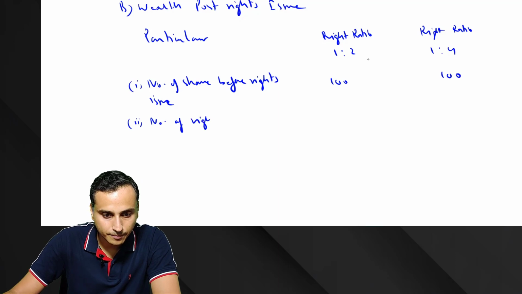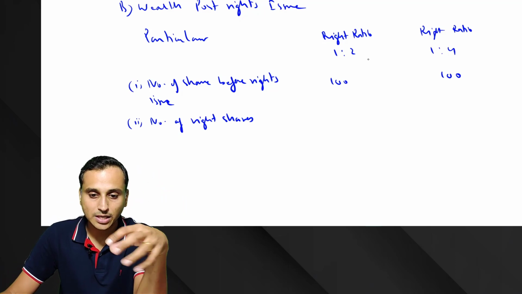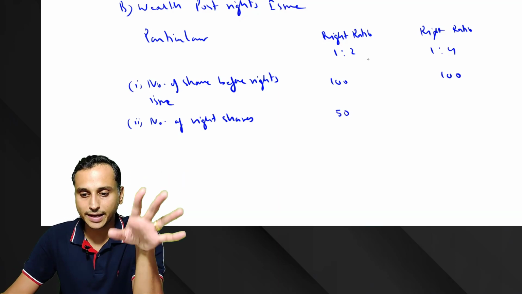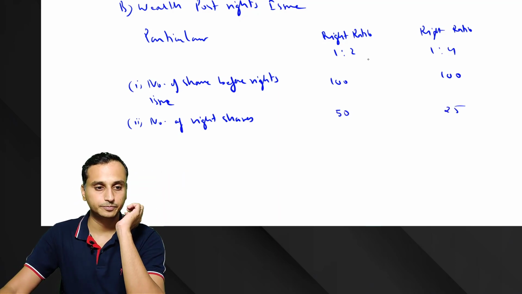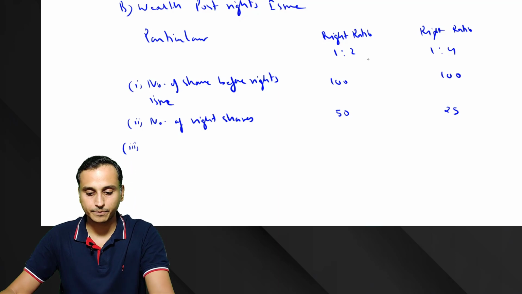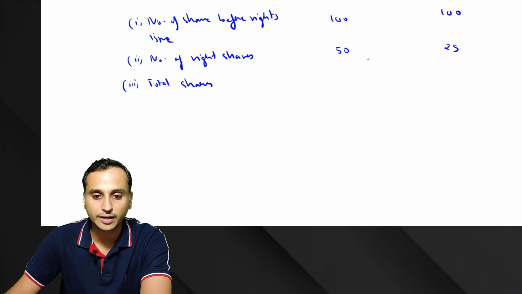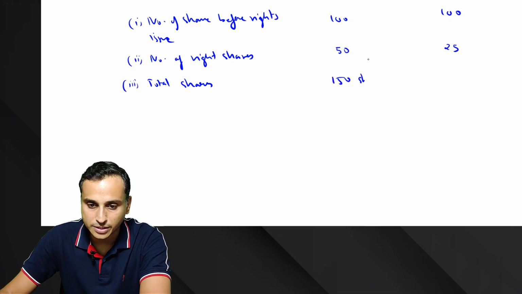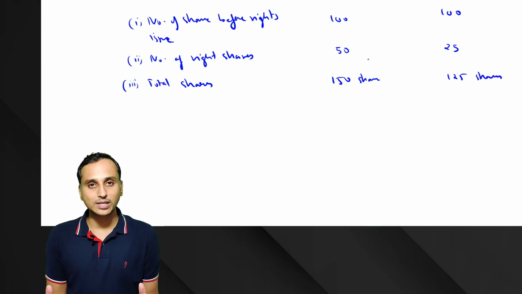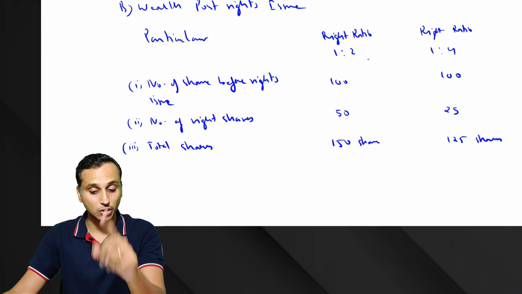Okay, next, number of rights shares. He had 100 shares, so in this case how much will he receive? 1 share for every 2 shares held, that is he'll receive 50 shares, and in this case he'll receive 25 shares. Now, total shares after rights issue, how much? 150 shares and 125 shares. Okay, now rights issue has happened. Now this shareholder, in the first case will have 150 shares, in the second case he will have 125 shares.